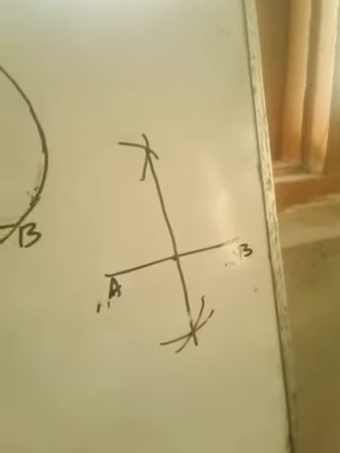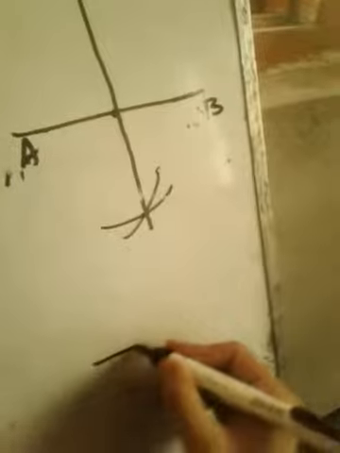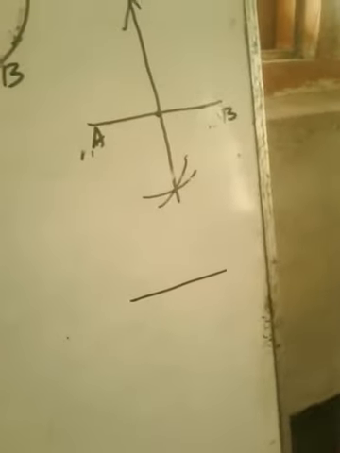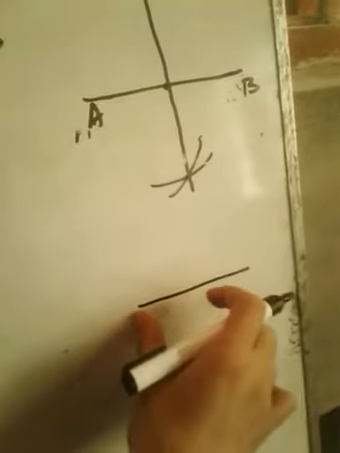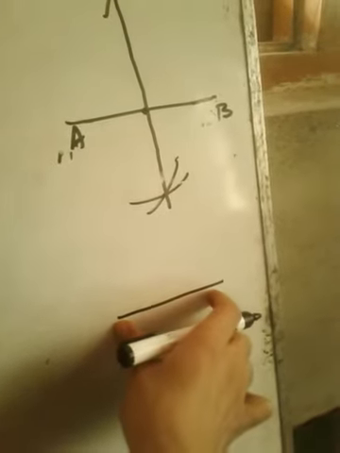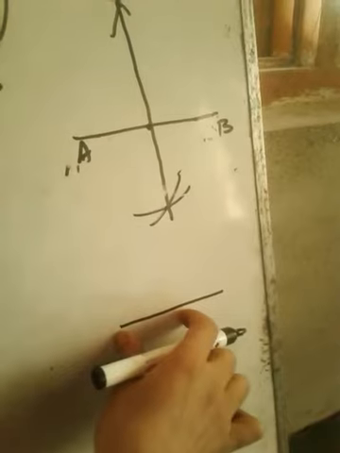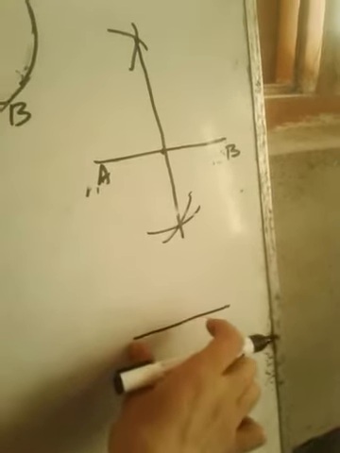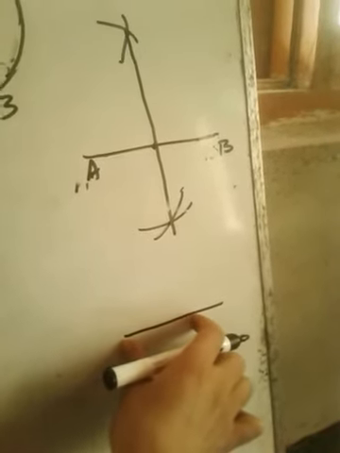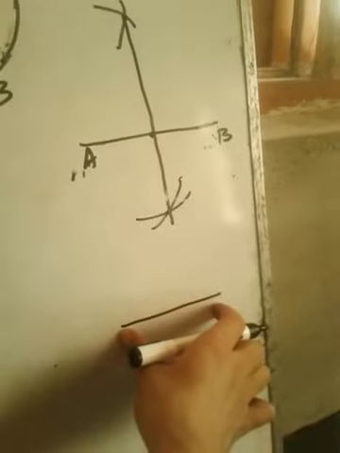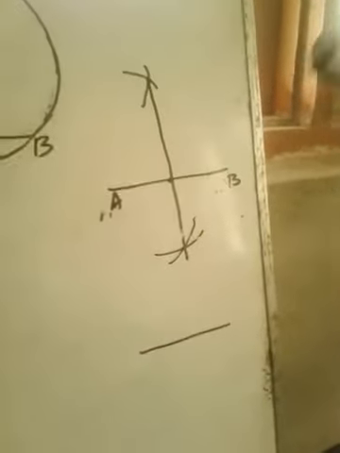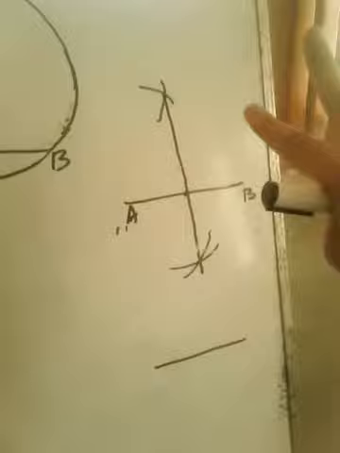Again, I will repeat it. How to draw a perpendicular bisector? Simple. Draw a line segment, any line segment. Take this point as a center. For the radius, you have to take half of this line segment, more than half. This is half. You have to judge it by your own vision. This is half, this is more than half. You can take this point, whatever. You can take any length, but it should be more than half.